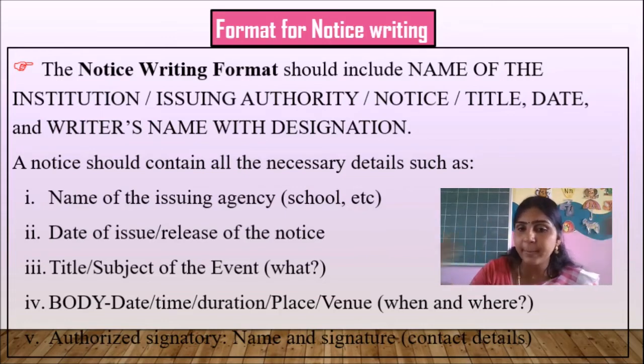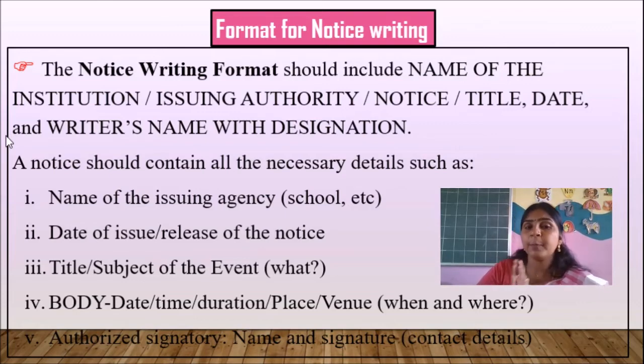Everything should be mentioned. Authorized signatory, name and signature. After finishing that, we have to mention your name with signature, and the contact details like address, which we may or may not add, and the contact details like phone numbers can also be given in this. So this is the body of the structure.